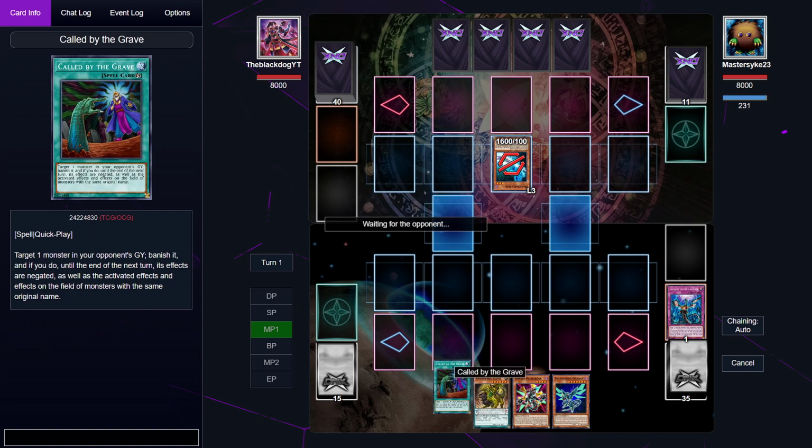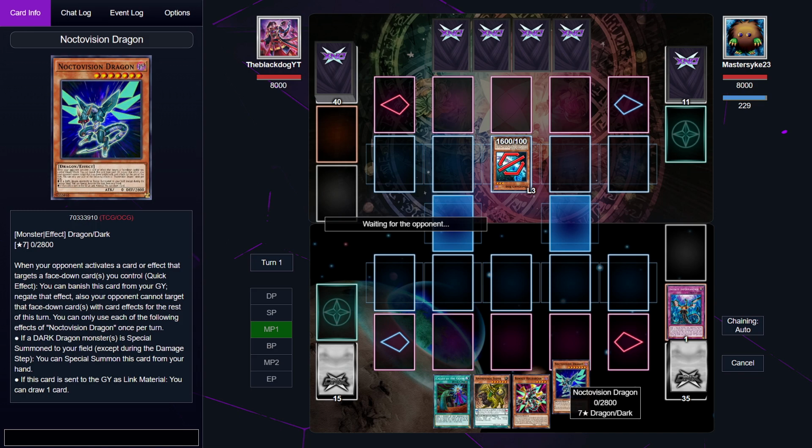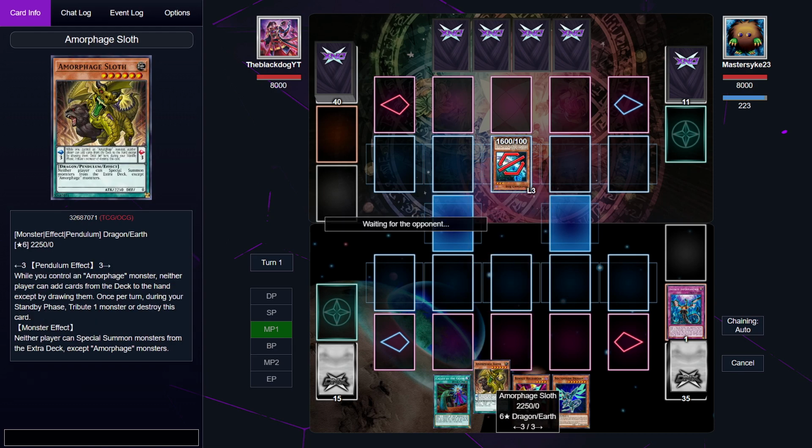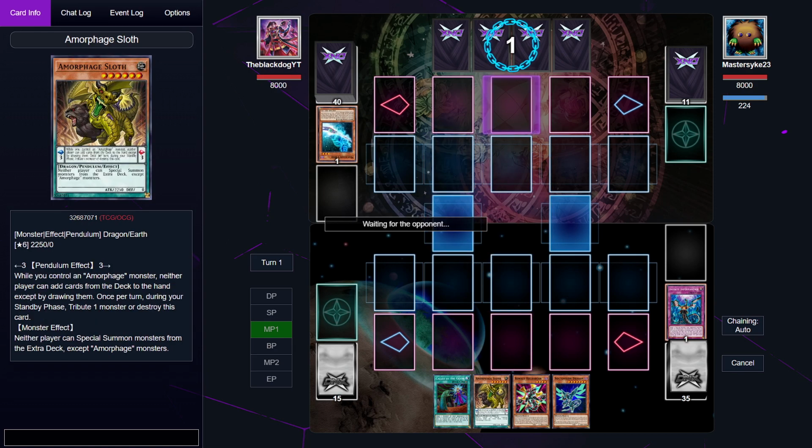We have a Called by the Grave in hand, with a Rocket Recharger and a Noctovision Dragon. We can go for a fairly decent combo, and we do have an Amorphic Sloth, which I don't know what we will do. And I think this will activate Timaeus, I think. And I've not really read that card until now. I know that it exists, I think.